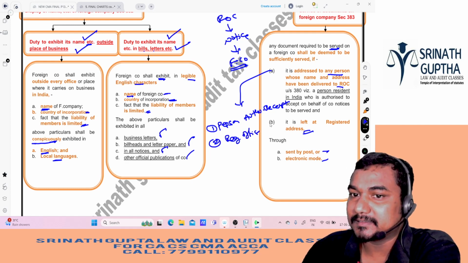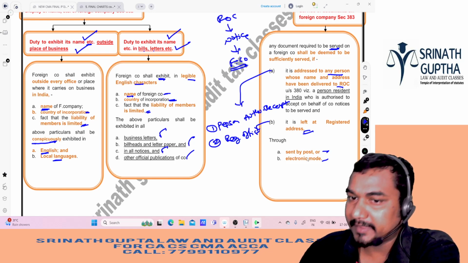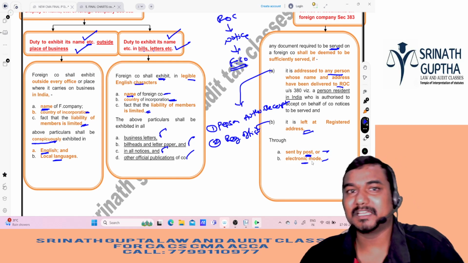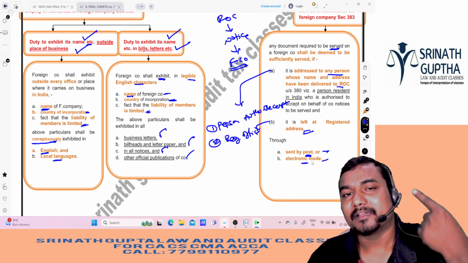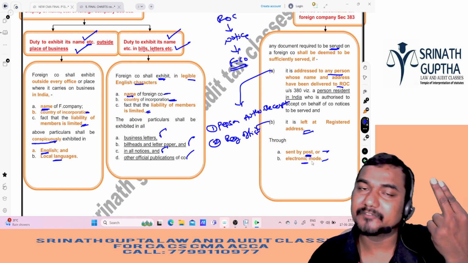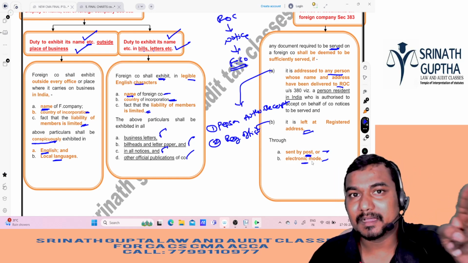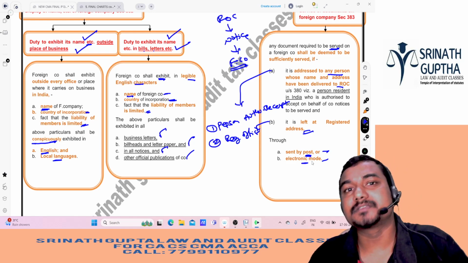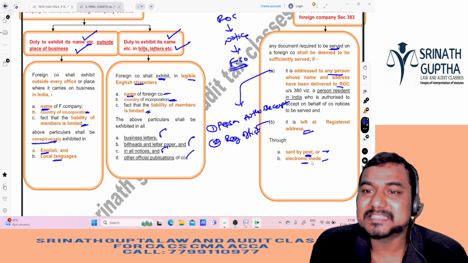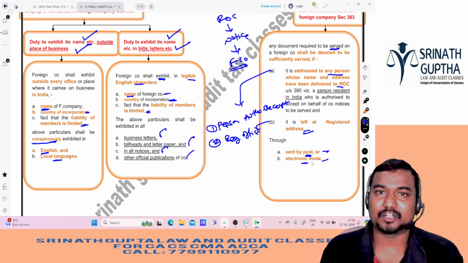How can we send it? Through post or electronically, that means email. Once the notice is sent to the authorized person in India, or to the registered address in India, it is deemed to be served on that foreign company. Any such notice or information can be sent through post or electronically.